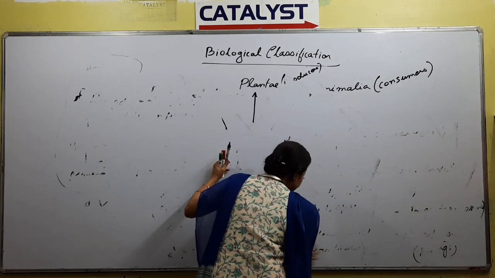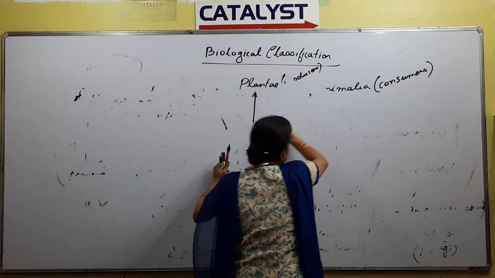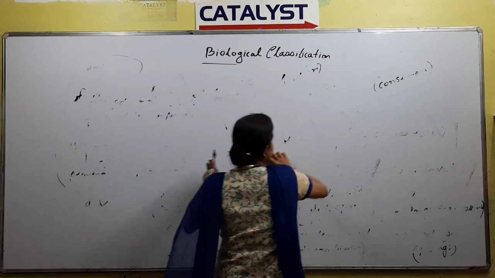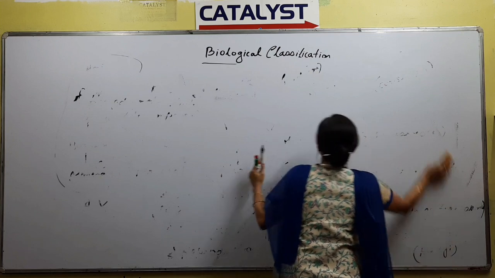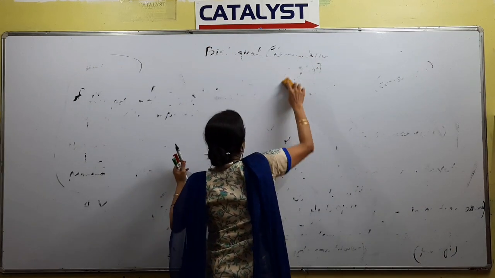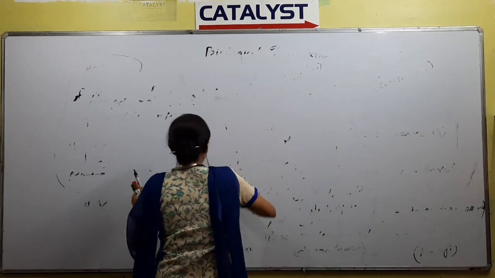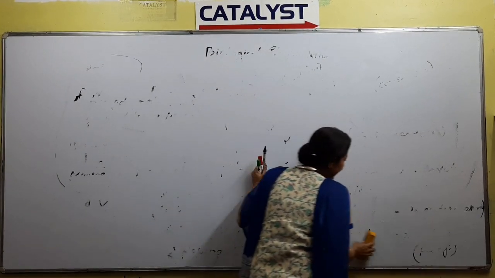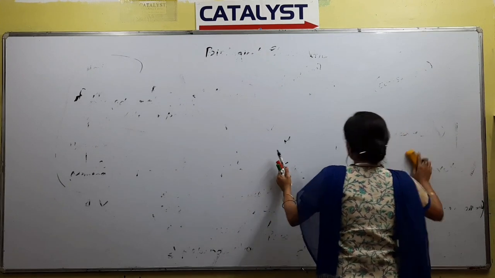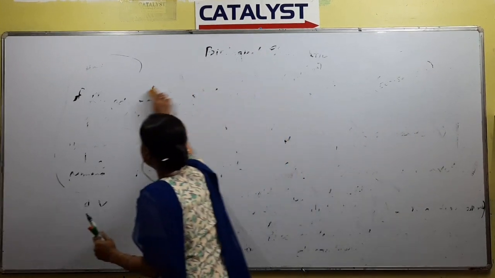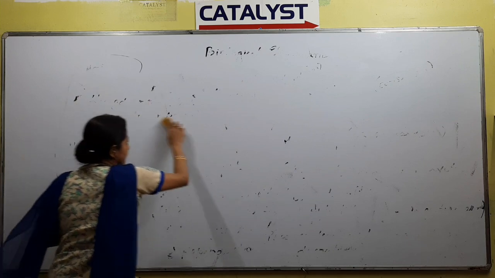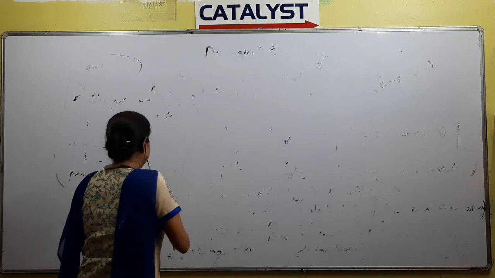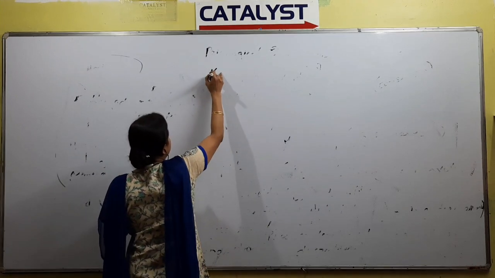So Monera, remember the word prokaryotes, and prokaryotes means an example. Give me an example of a prokaryote. Bacteria, archaebacteria, cyanobacteria, actinomycetes, right? So there are so many examples of prokaryotes, but the most common example that we talk about is obviously bacteria. So we'll be discussing the kingdom Monera.